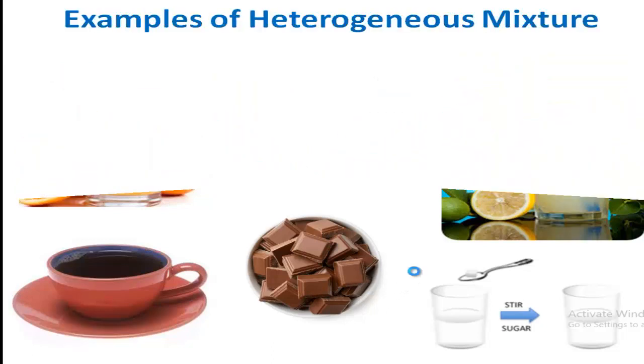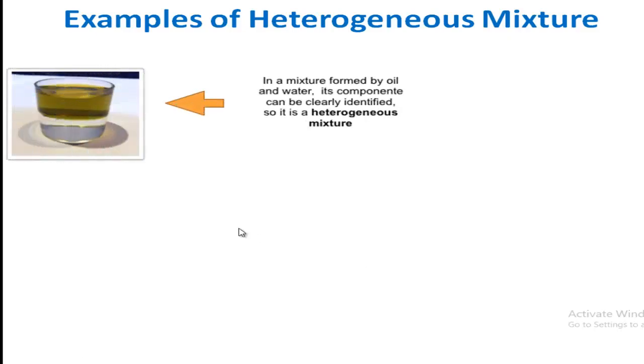Now we will follow examples of heterogeneous mixture. Follow here. This is a mixture of water and oil. In a mixture formed by oil and water, each component can be clearly identified. You can clearly identify this is the oil part and this is the water part. So we can say this is a heterogeneous mixture because they are not mixed uniformly, isn't it?